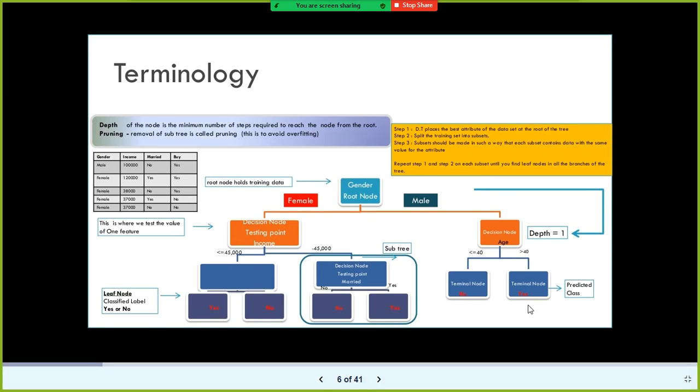In the case of a regression problem, it is the mean squared error. At one point the mean squared error is less, and just beneath this, if you have another decision node and the error is more, then we prune them.